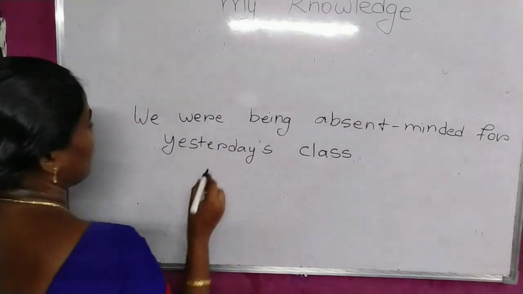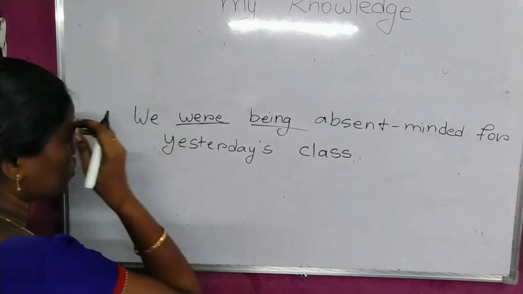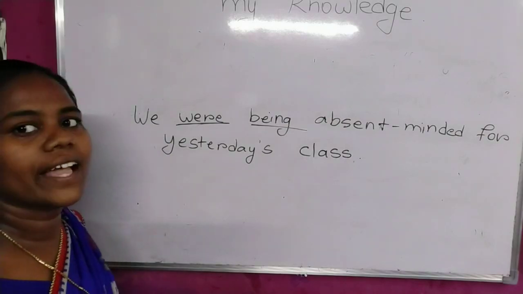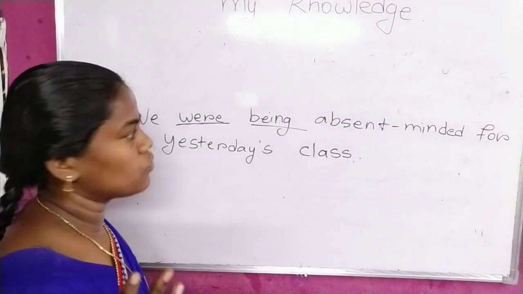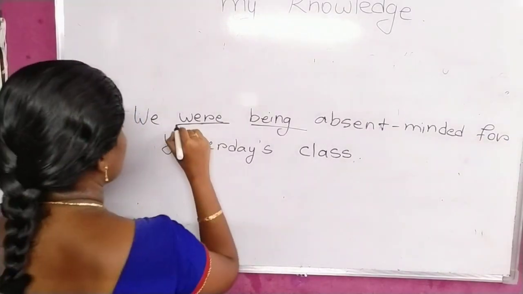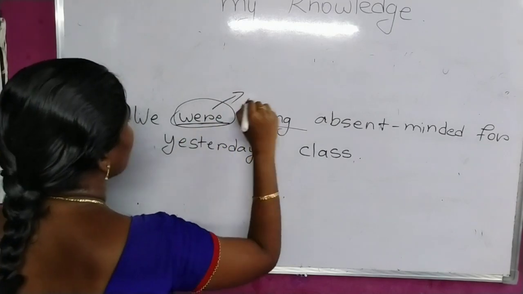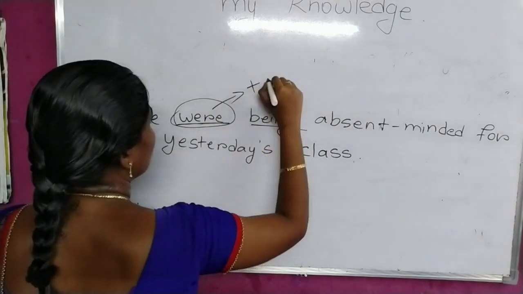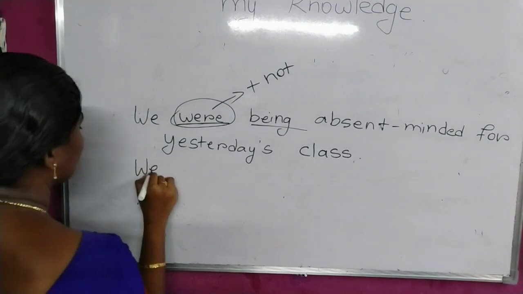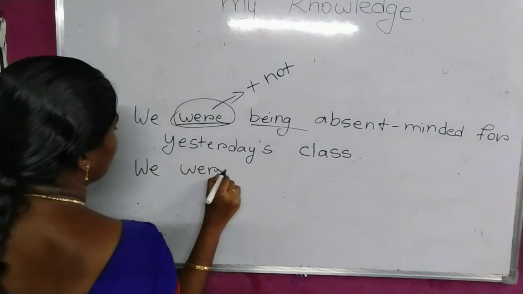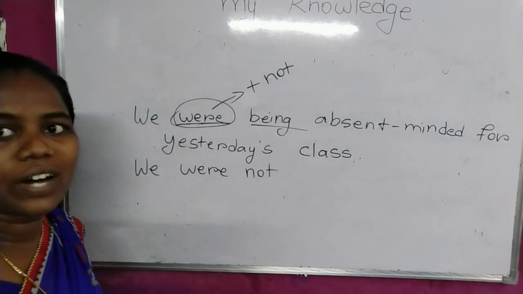After that, you have to identify the verb. Were is a verb and being is a verb. Here you have to identify only the helping verb. As I told you, is, am, are. In the place of are, if it is past tense, you use were. So this can also be the helping verb. You have to add not to that. Were not. So we were not. If they ask you to write the shortened form, we weren't.